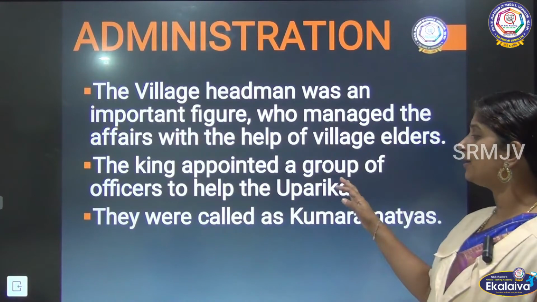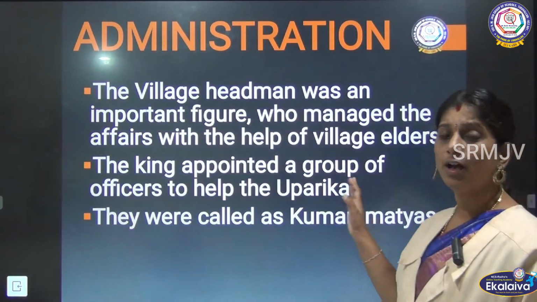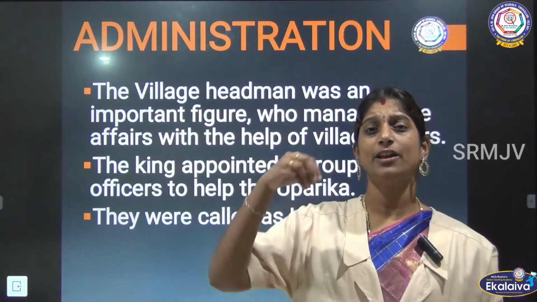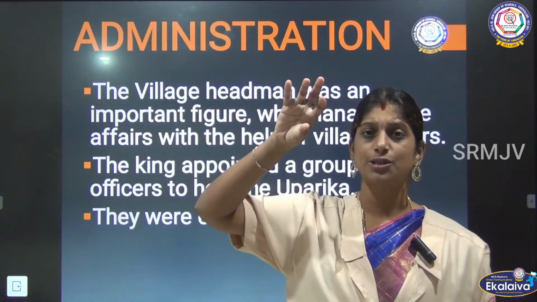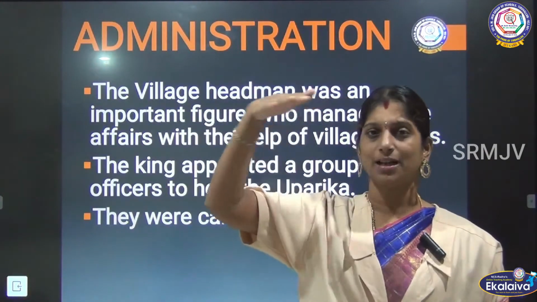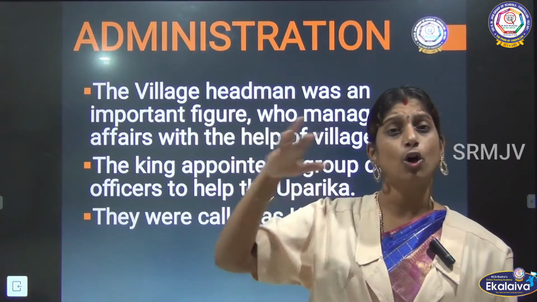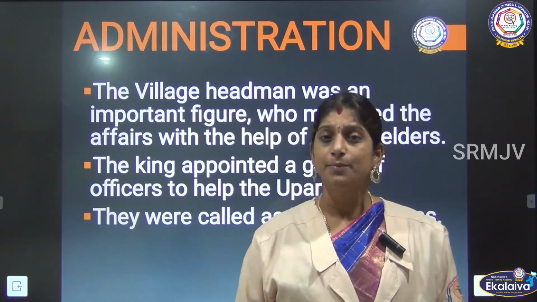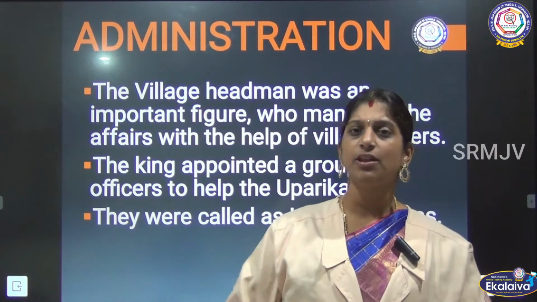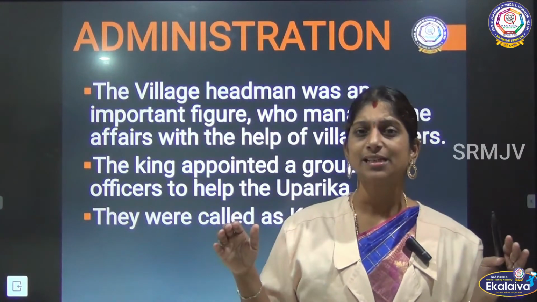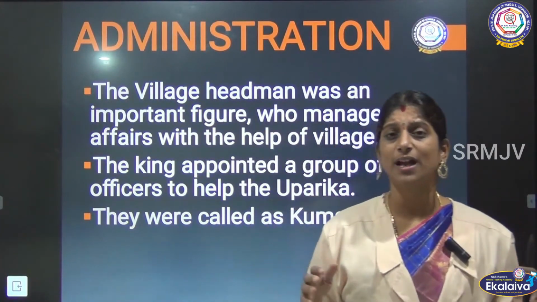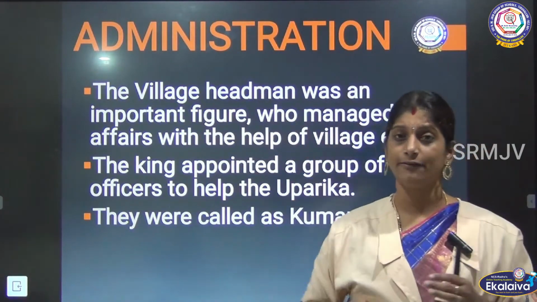The king appointed a group of officers to help the Uparika. We have seen that the Uparika has the largest division, right? So they required a lot of officials to administer all these Vishayas, Vidhis, districts and Bhuktis, which had to be administered from the Uparika level.